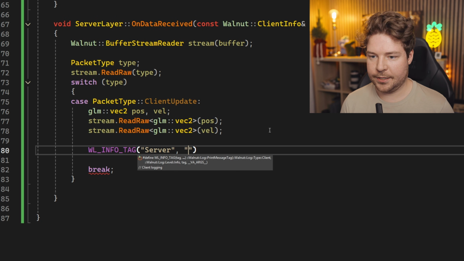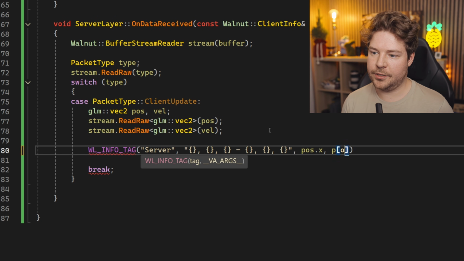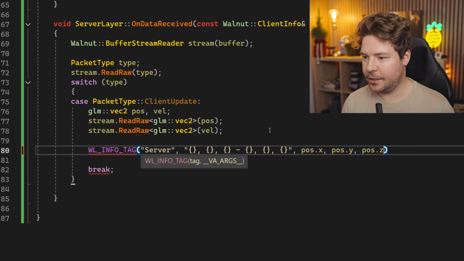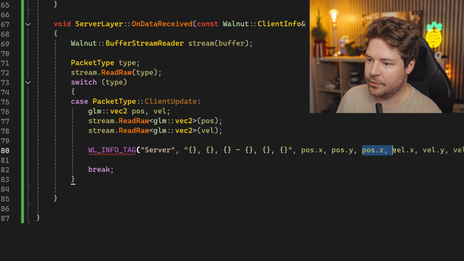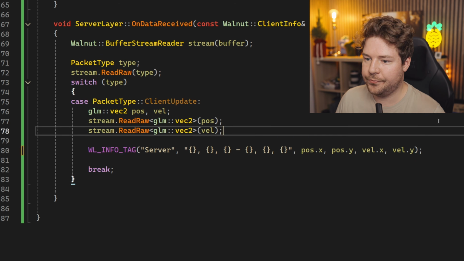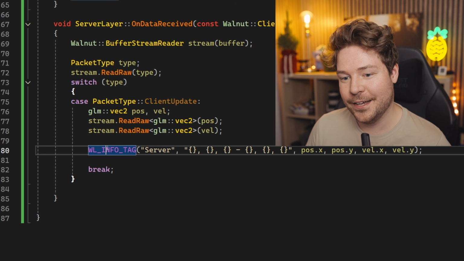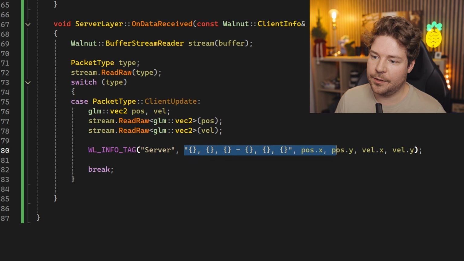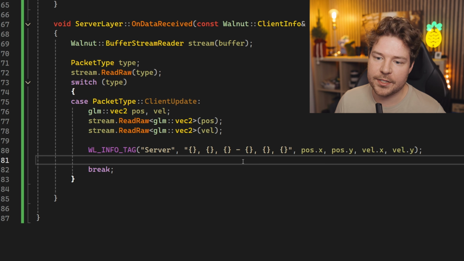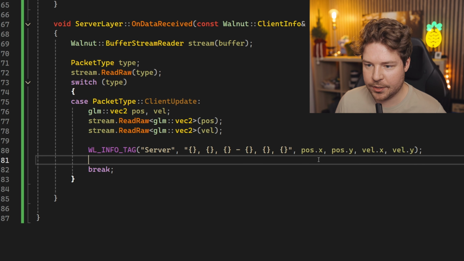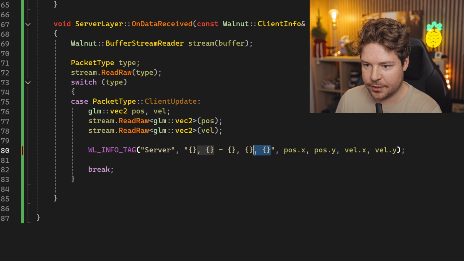So let's just set the tag to server. I don't know if we can just pass in glm things to the logging directly, so unfortunately I'm doing it this way. I just realized, of course, there's no Z, so that's funny. I'm used to making 3D games and working on 3D game engines, not 2D, but anyway. So there's our server basically being like, hey, I've received some data, obviously for the player. That's the position and the velocity. So let's also remove these, otherwise that is going to be not right.